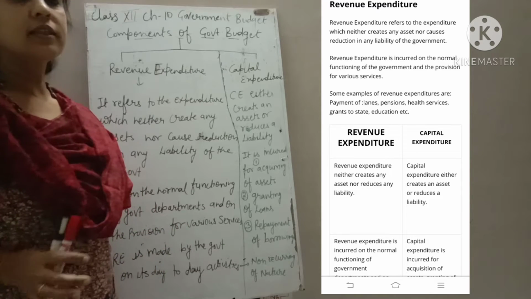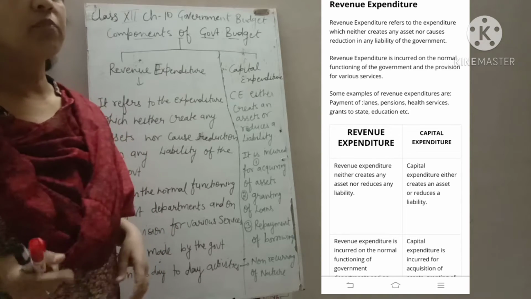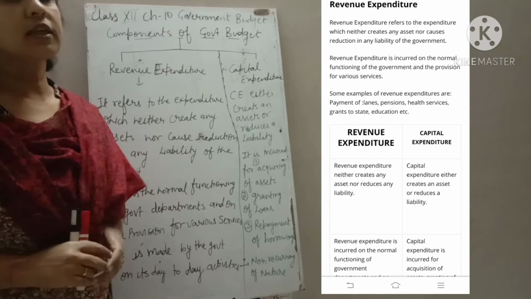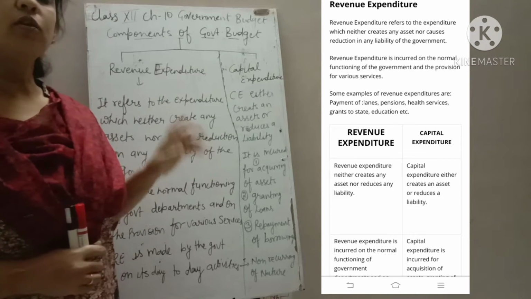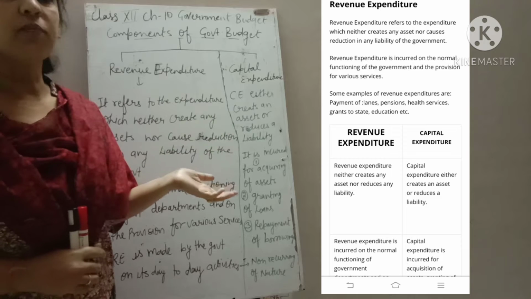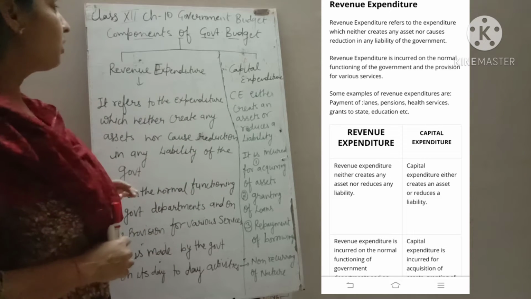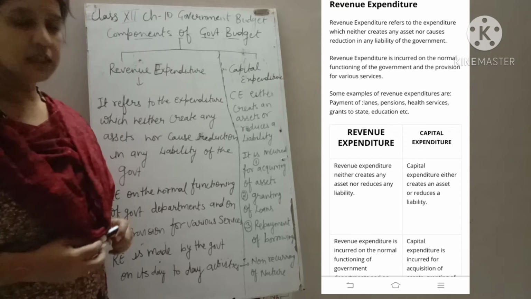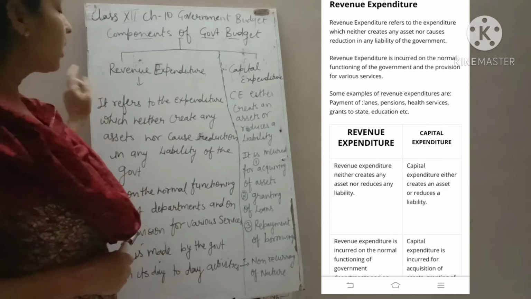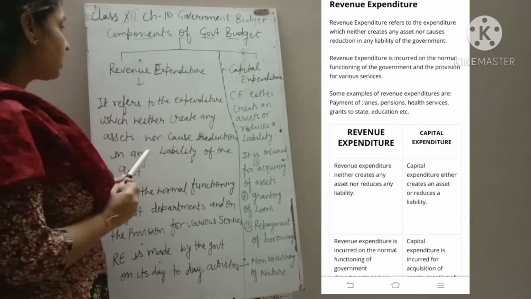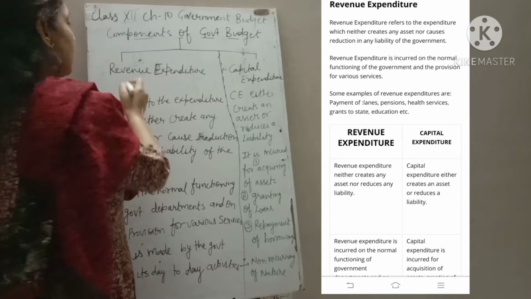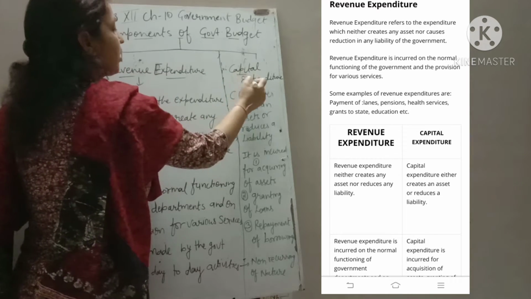Till now we had discussed the components of government budget. In that we had already discussed budget receipts. There are two types of budget receipts: revenue receipts and capital receipts. Now today we are going to discuss budget expenditure. There are two types of budget expenditure: the first, that is revenue expenditure, and capital expenditure.